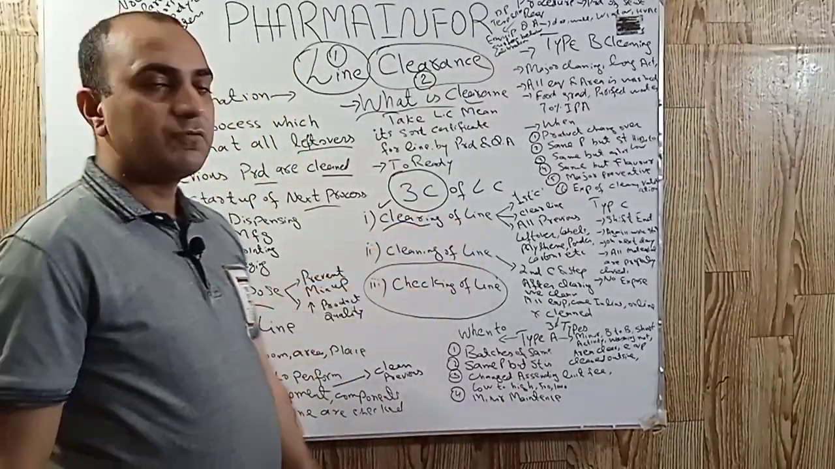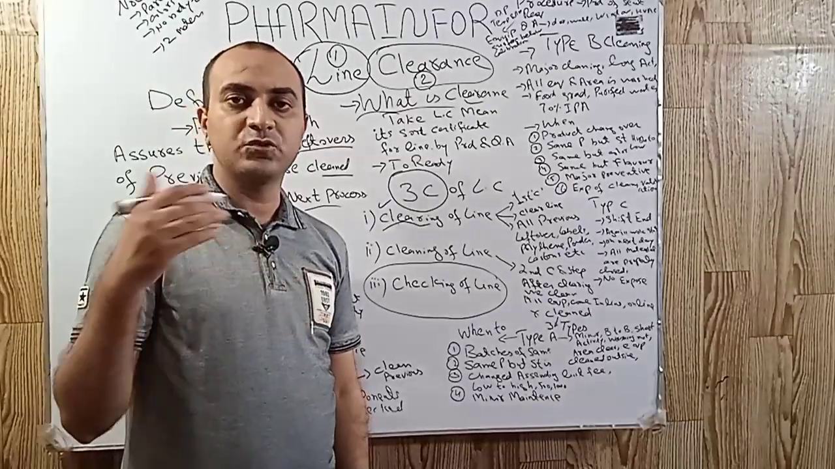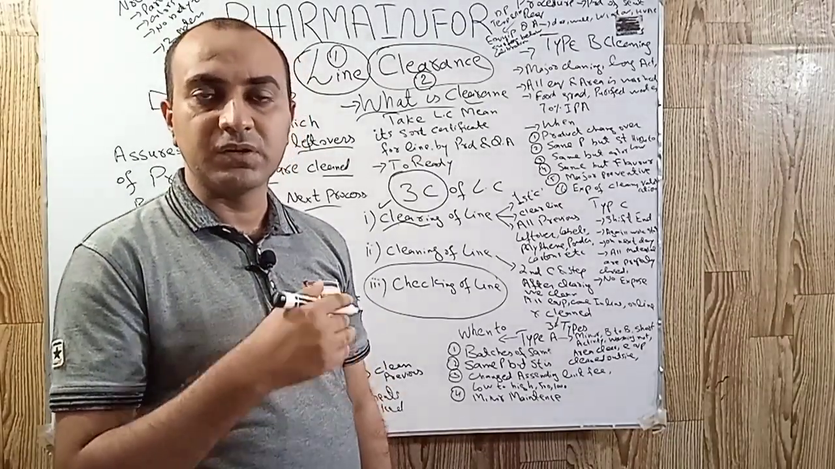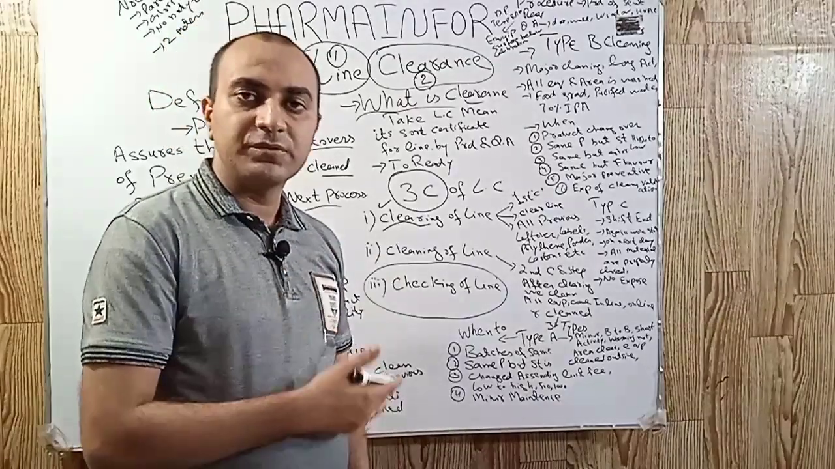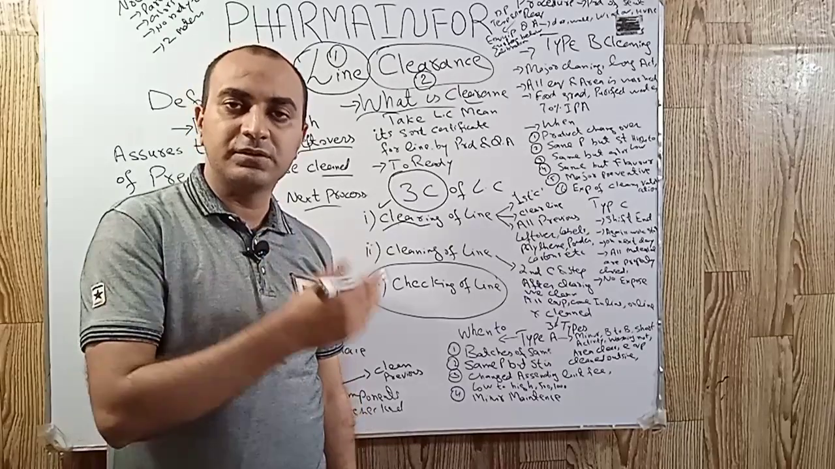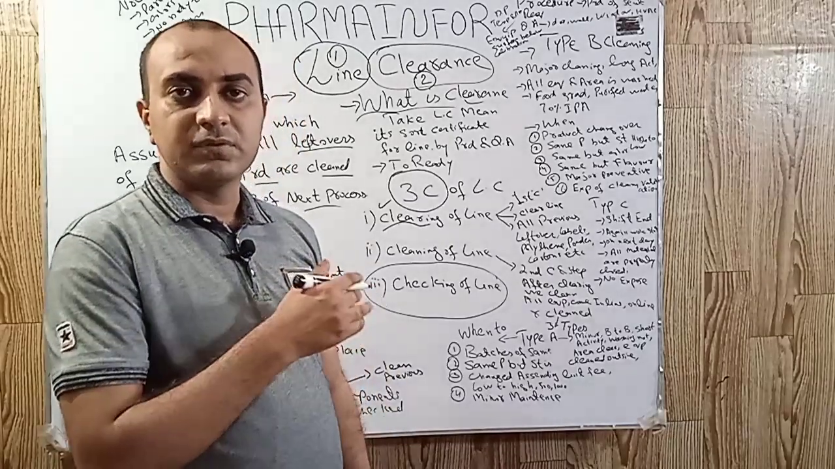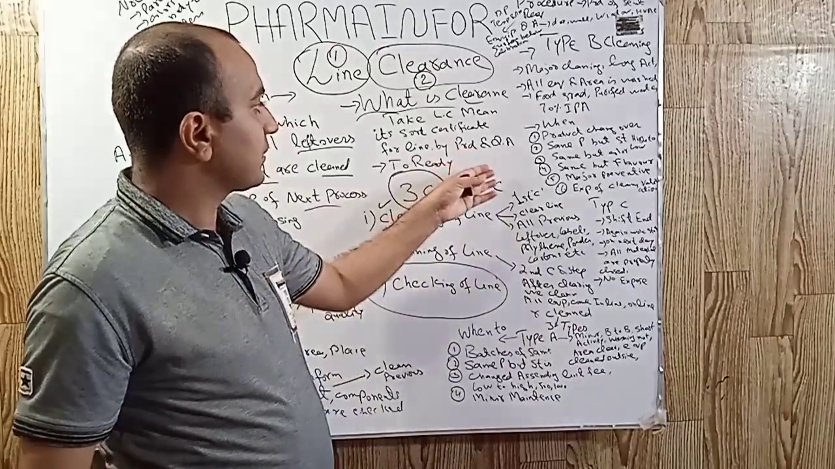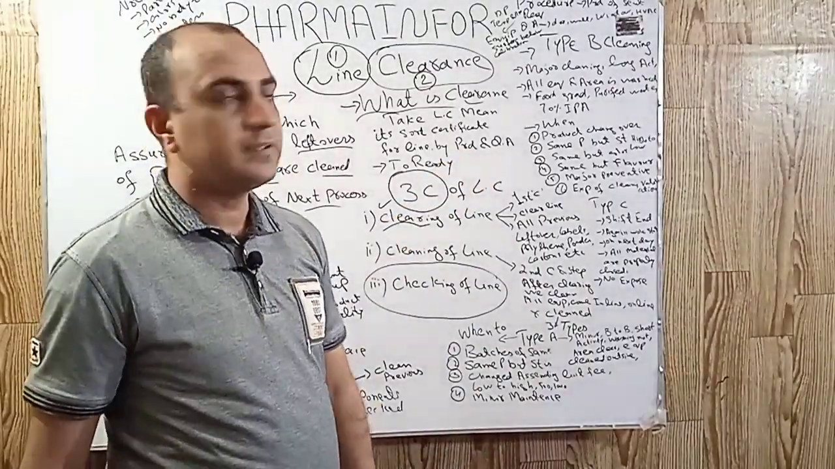Basically in checking of line, first of all the area supervisor ensures the area or line is clear. Then the production pharmacist checks the line equipment, components, valves, etc., and then he sends a request to the quality assurance pharmacist for awarding the line clearance.